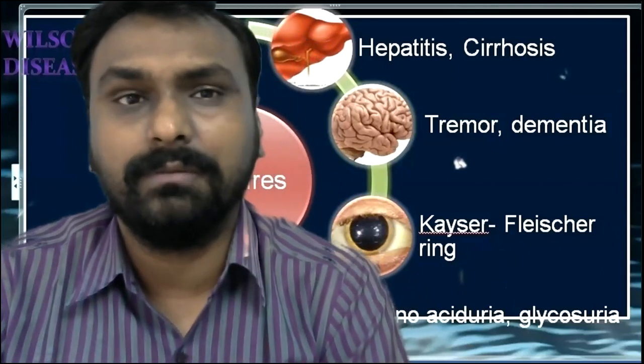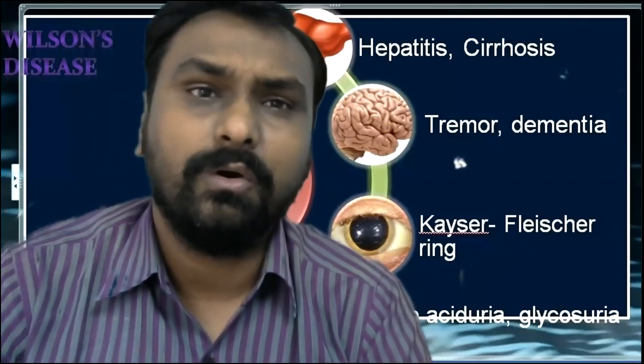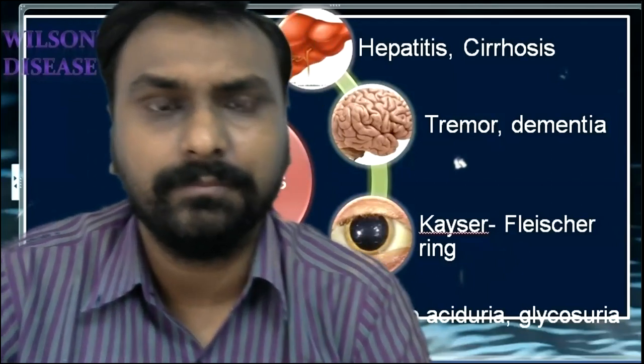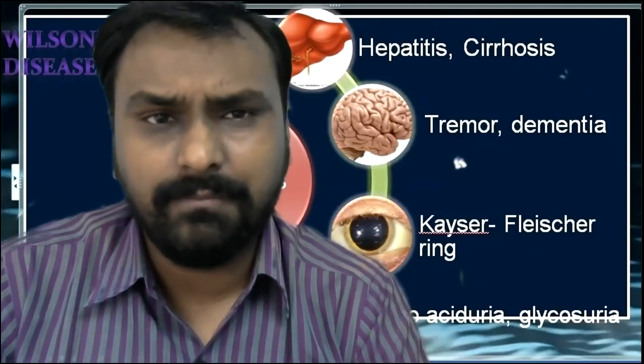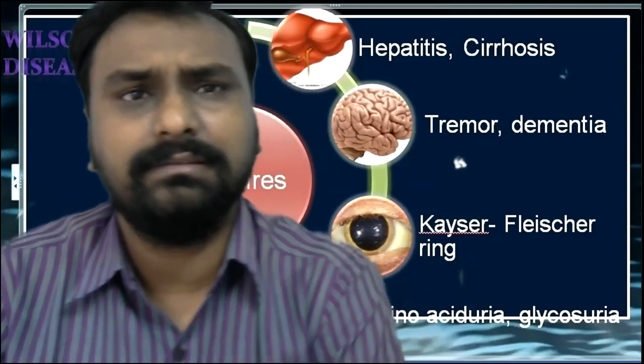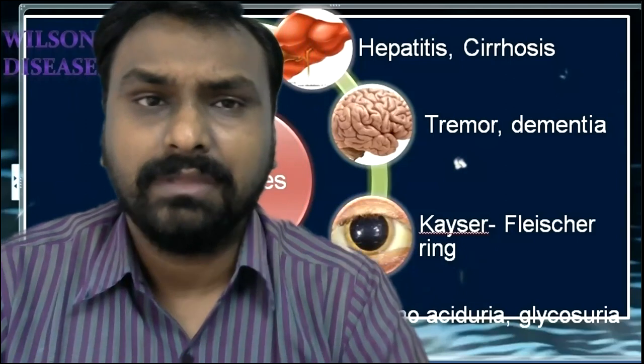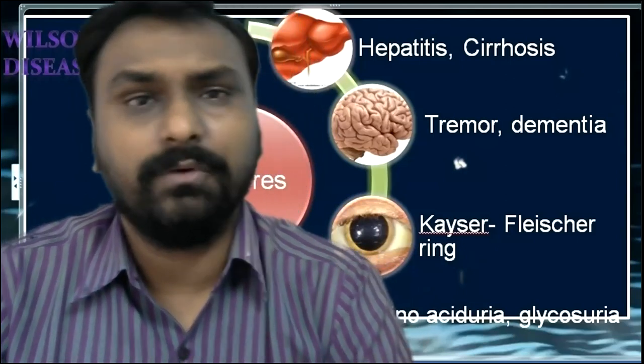Like it is very important for enzyme function, like the tyrosinase enzyme in melanin formation, or ceruloplasmin in iron metabolism. Or it is very important for the ALA synthase enzyme or cytochrome oxidase or lysyl oxidase. So all these enzymes require copper. So it is very important. And we will also see the diseases related to copper. That very important one is Wilson disease.